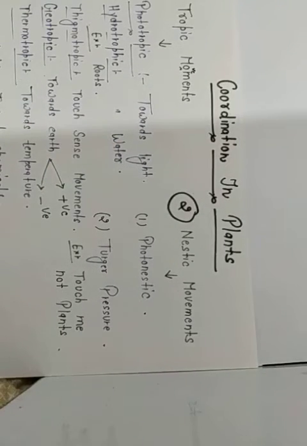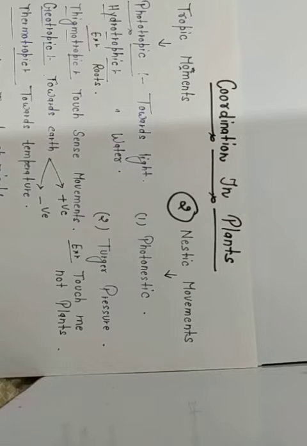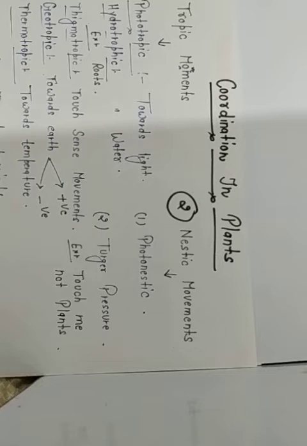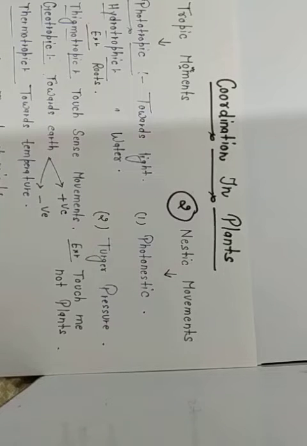But there's one thing, actually coordination in plants is very simple compared to coordination in animals, because animals contain a lot of complex body structure in themselves. Means a normal human being has thinking, understanding, a mutual understanding with other ones, and all other activities.